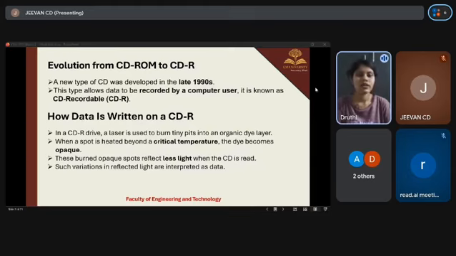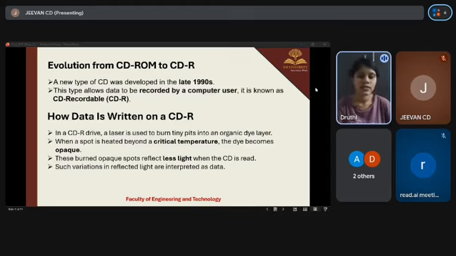Okay. So evolution from CD-ROMs to CDR. In the late 1990s, a new type of CD was developed. Earlier CDs called CD-ROM were read only, as I told in the previous slide, and users could not write or store their own data. To overcome this limitation, CD recordable was introduced, and CDR allows computer users to record their own data such as documents, music, and backups.